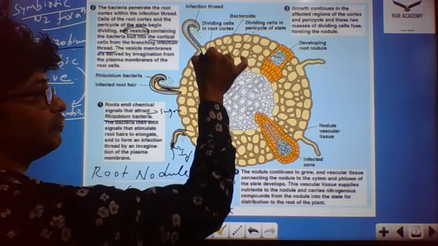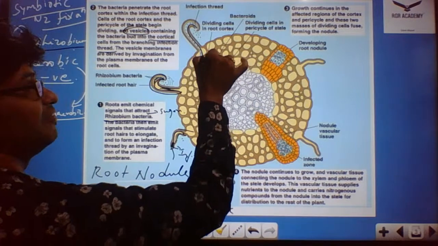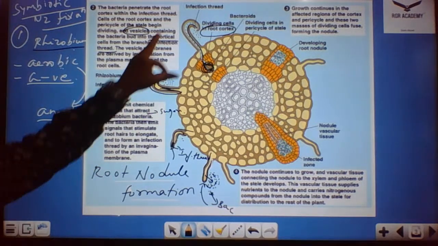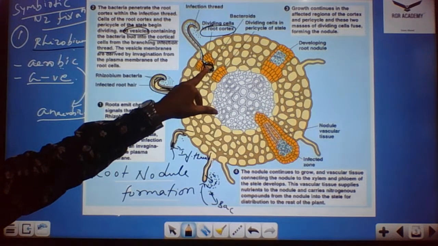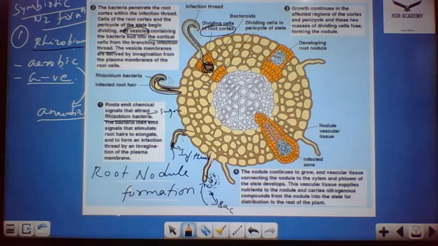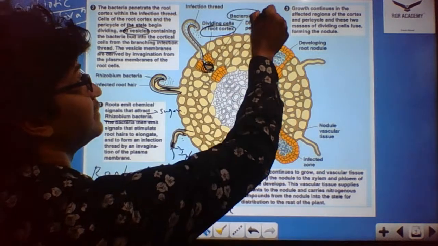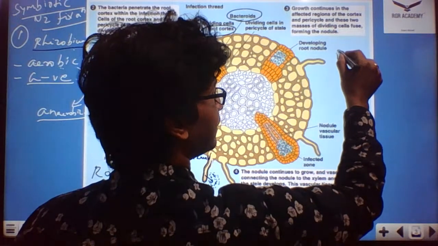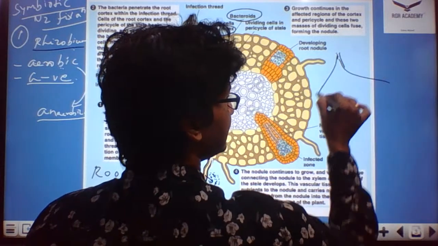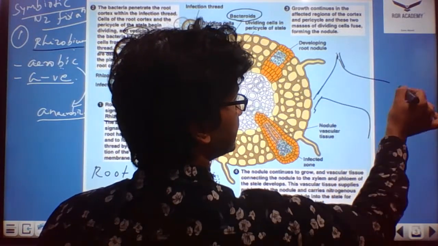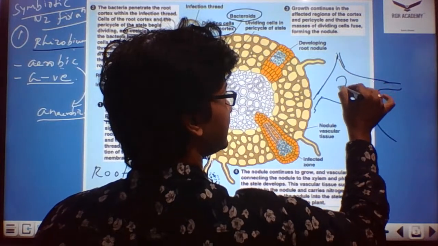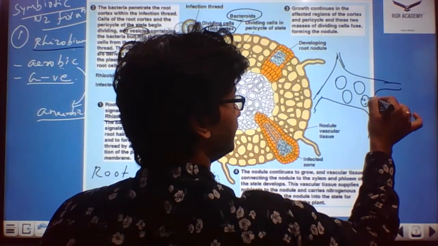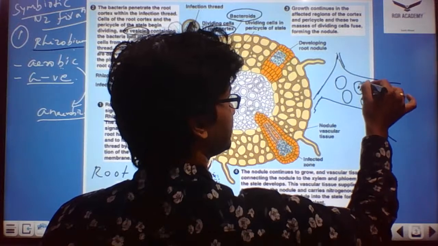The Rhizobium bacteria, through the infection thread that penetrated inside, start dividing in the root cortex region. Initially it was in the thread, now it has penetrated inside and reached the cortex region, and it forms a peculiar structure that we call bacteroids. For example, here is one particular cell I'm talking about, and here you could see the bacteroid structure. These are all the bacteroids. The Rhizobium which turns into this structure, we call the bacteroids, present in the cell.